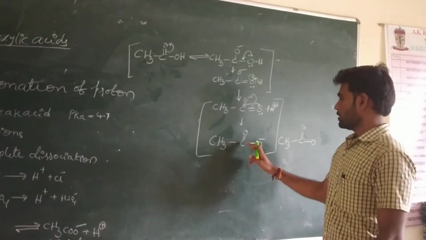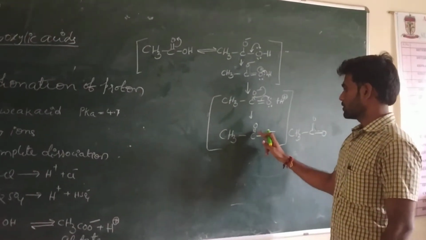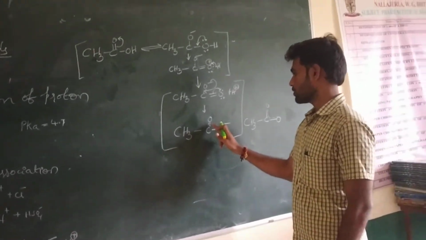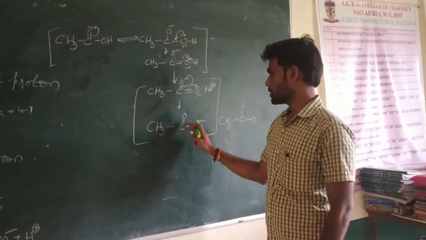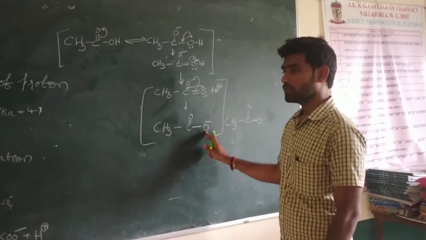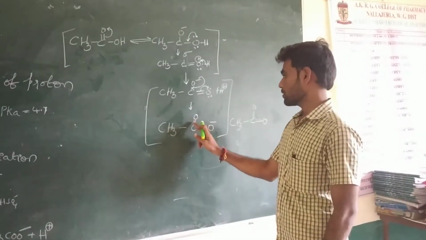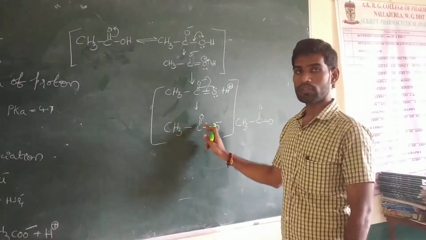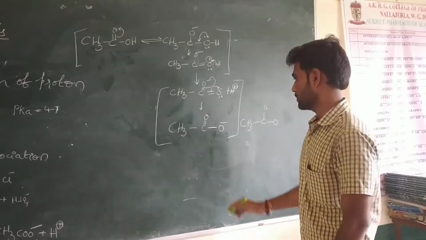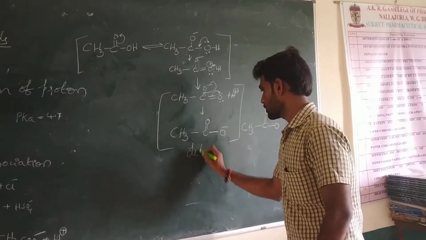The pi electrons are sometimes taken by this oxygen atom and sometimes the pi electrons are taken by this oxygen atom. The pi electrons are moving towards two oxygen atoms. This is called delocalization.